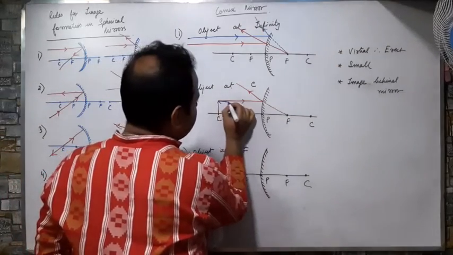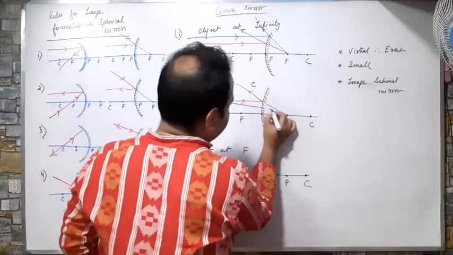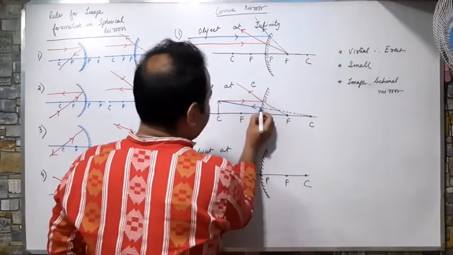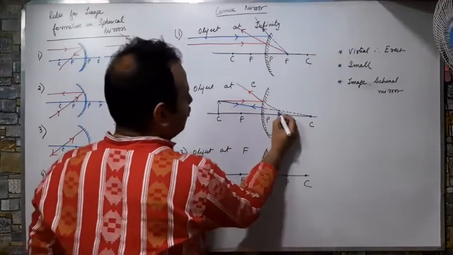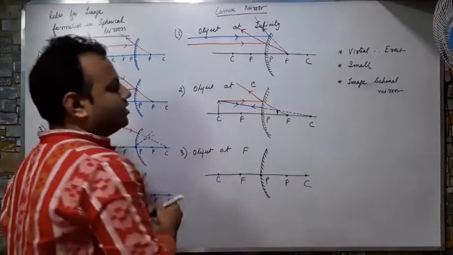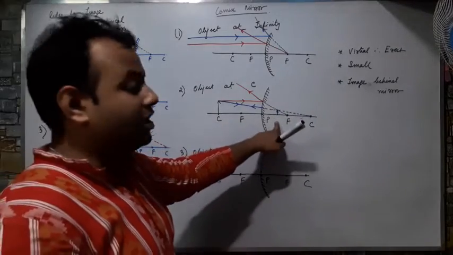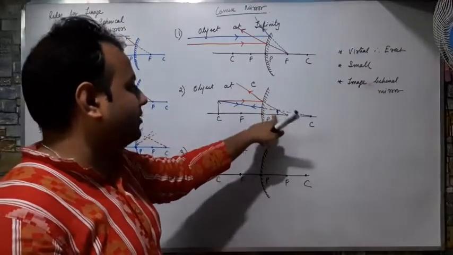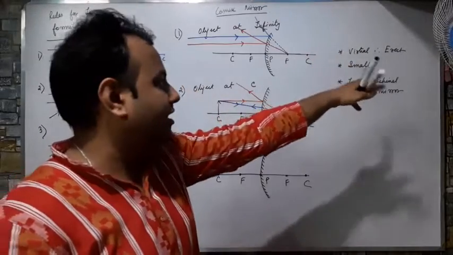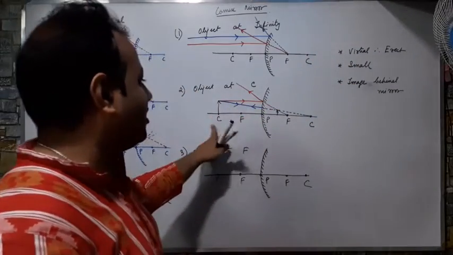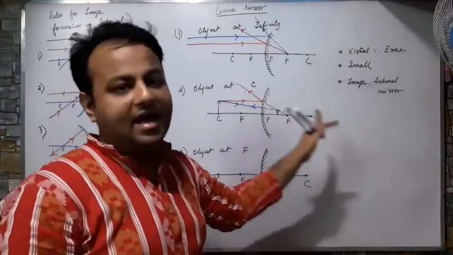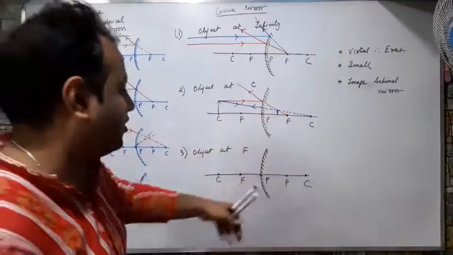The rays that are pointed towards C will come back in the same path. So where are the rays meeting? Here are the rays meeting. So what are the properties? Again a virtual image, because the dotted image is not the actual image. Virtual, therefore erect. The image is definitely smaller than the object and the image is behind the mirror. I cannot say the exact position of it.